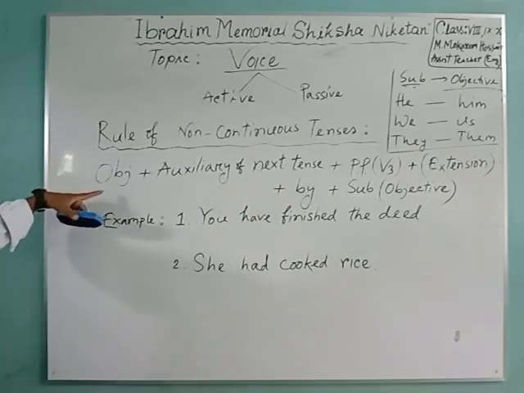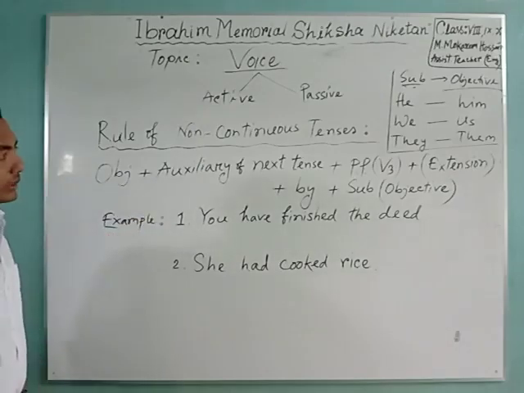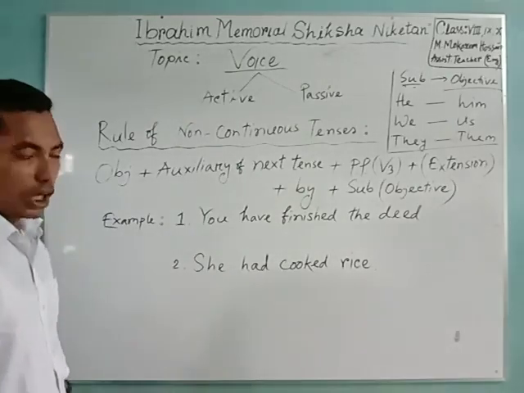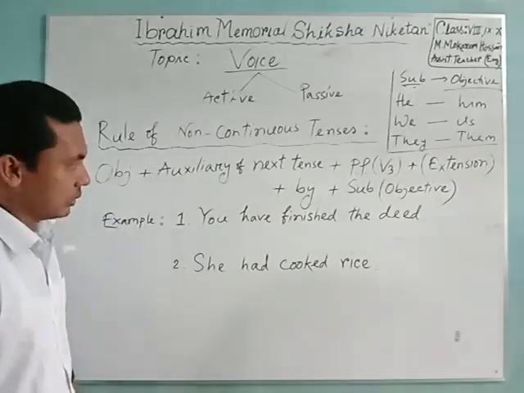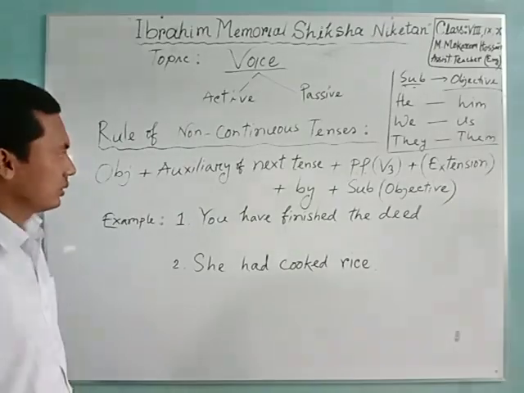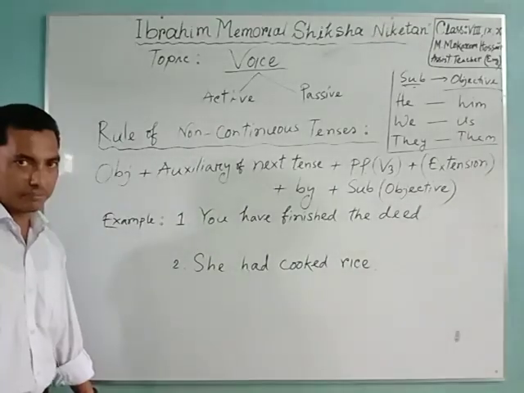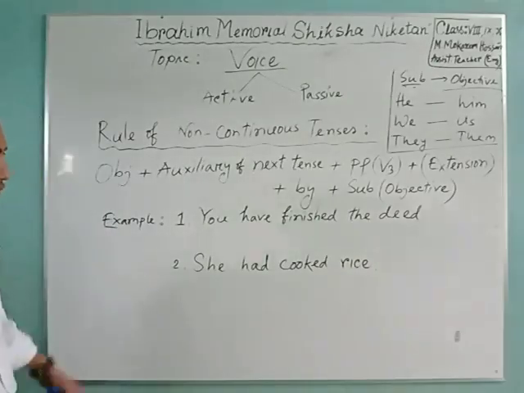Dear learners, now we will explain the rule. Object, then auxiliary verb of next tense, then past participle or V3 plus extension if we have extension, then by plus objective form of subject. Now we will practice with examples.